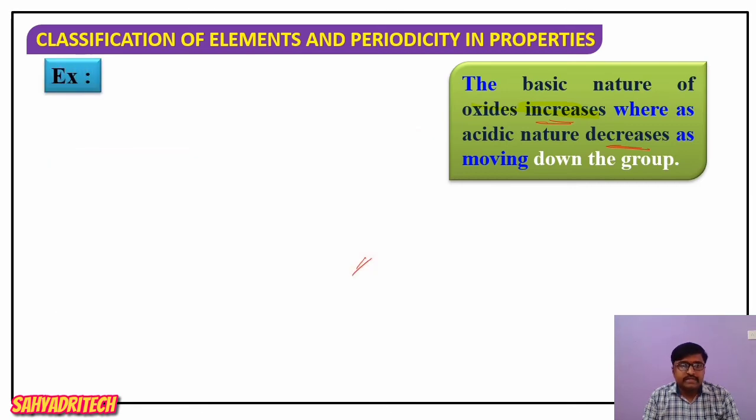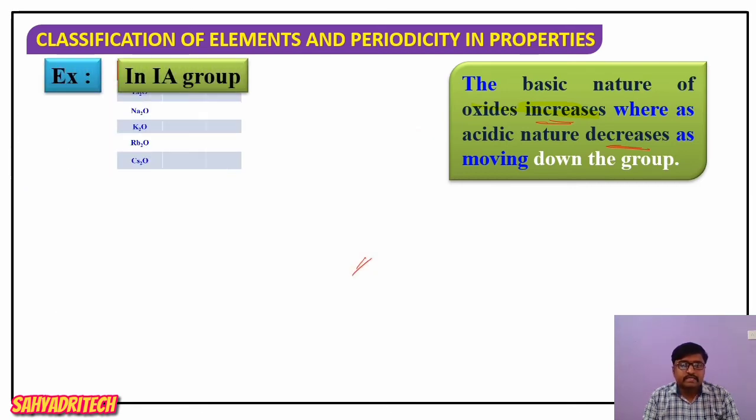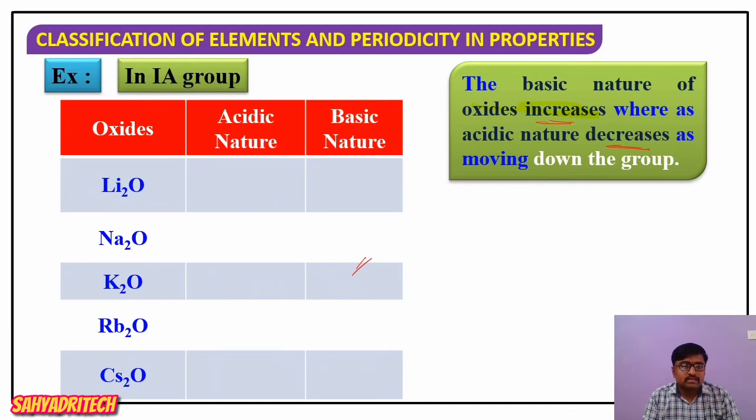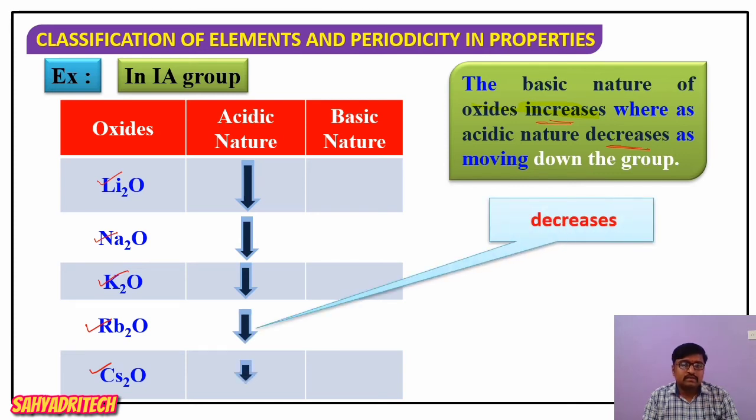Well, let's analyze with an example. In the first group, these are the oxides belonging to the first group: lithium, sodium, potassium, rubidium, and cesium oxides. Now, when you analyze the acidic nature of these oxides, acidic nature goes on decreasing down the group.